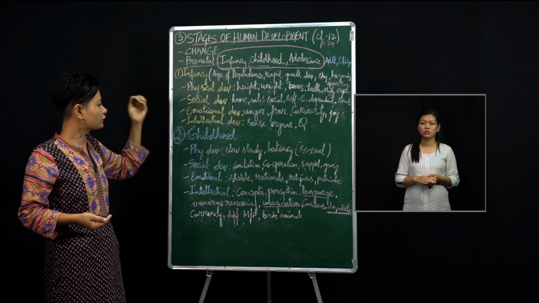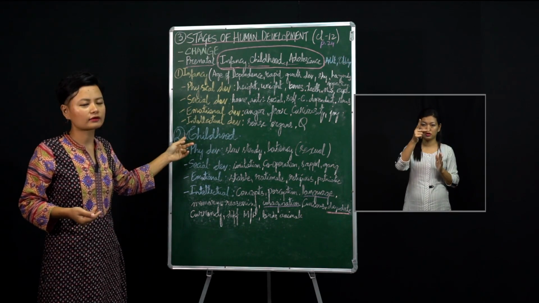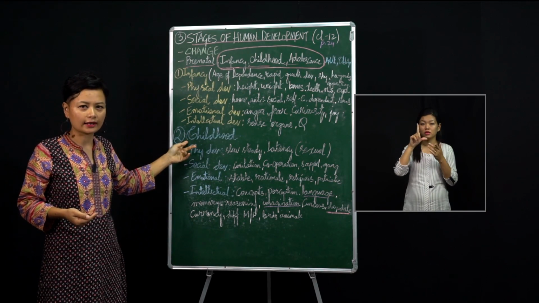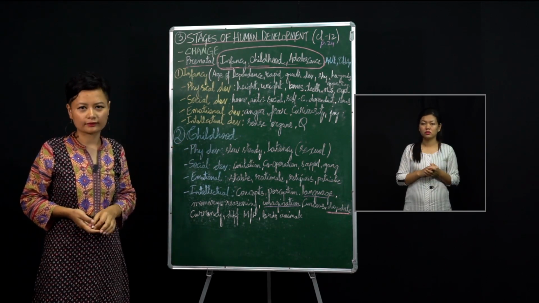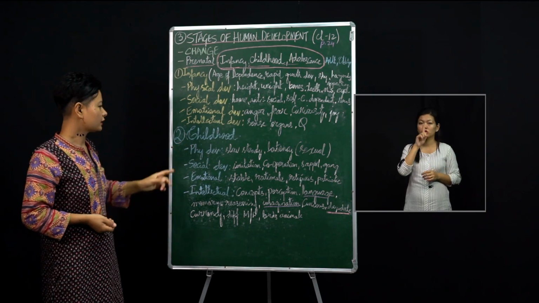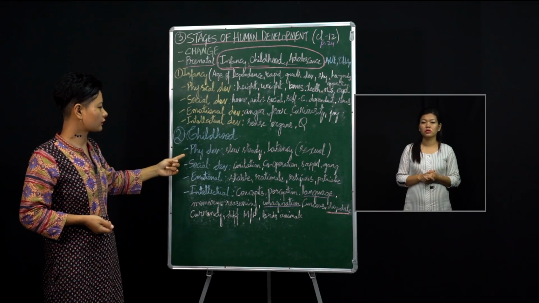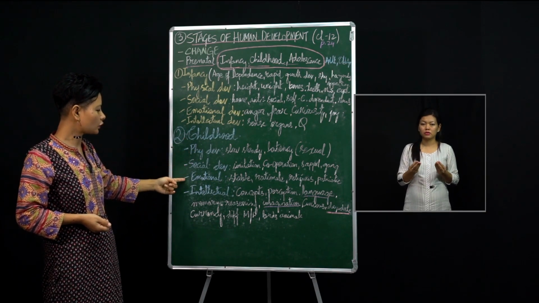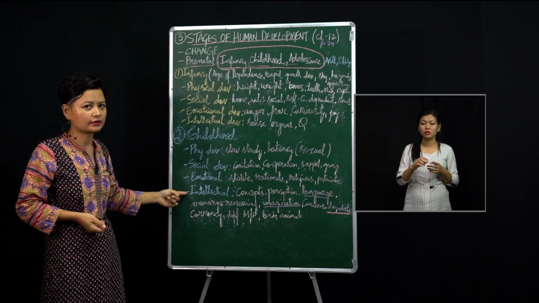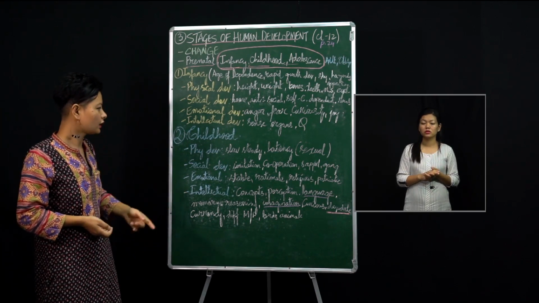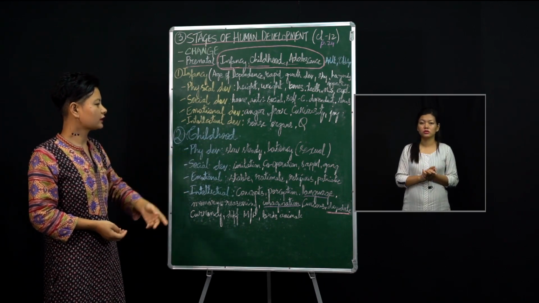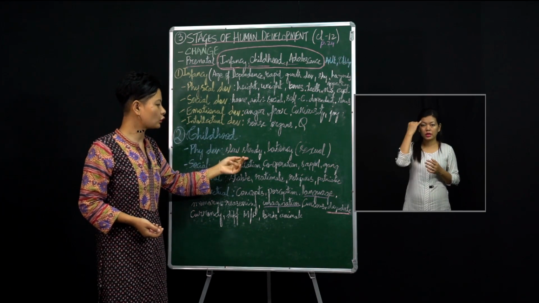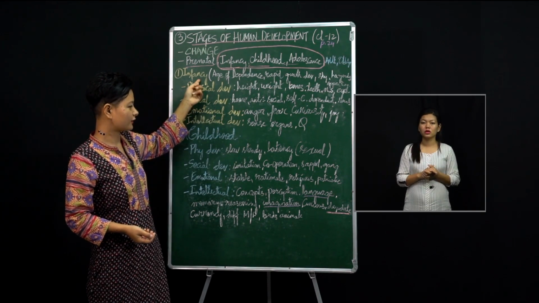When you look at the childhood stage, this starts from around 4 years of your life till 12 years. Okay, so here in this childhood stage also, certain physical, social, emotional and intellectual development is taking place. Here physical development is a little slow compared to the infancy stage.